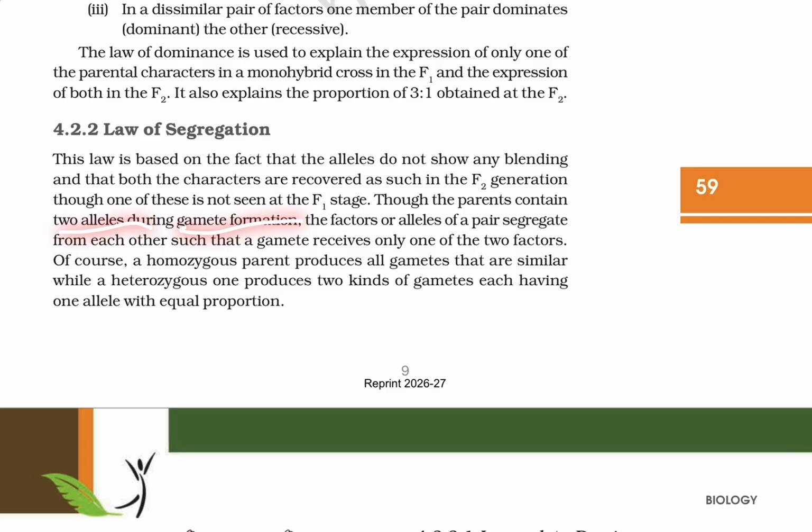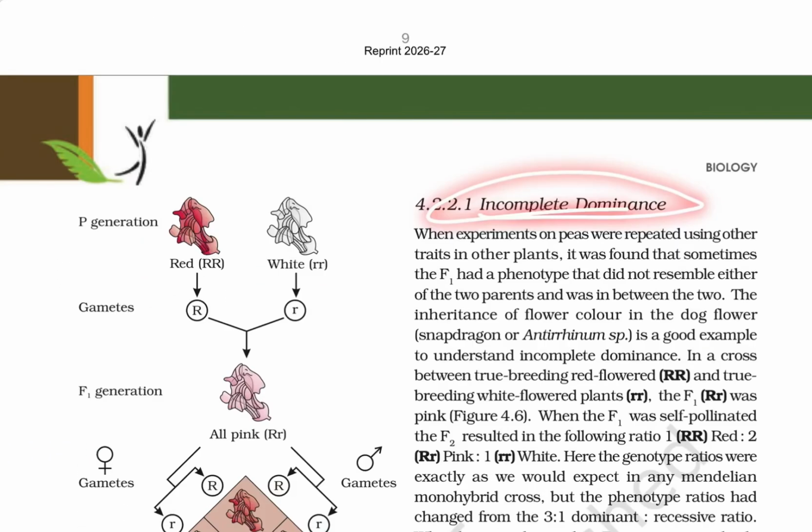A parent contains two alleles. During gamete formation, the factors or alleles of a pair segregate from each other such that a gamete receives only one factor. Of course, a homozygous parent produces gametes that are all similar, while a heterozygous one produces two kinds of gametes.